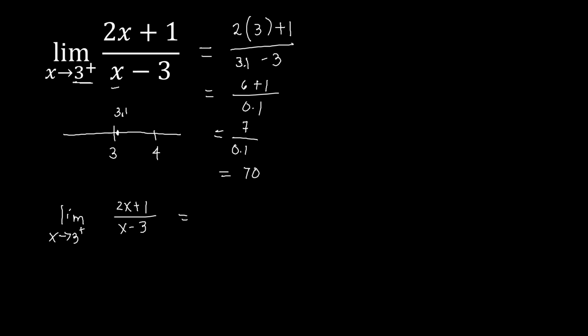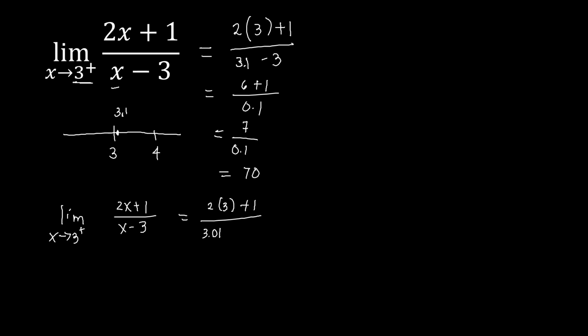So here we've got 2 times x plus 1. On the numerator, we simply substitute the 3 there. So we've got 2 times 3 plus 1, because we don't have a problem with that one. The only problematic thing here is the denominator, because that leads to a 0.